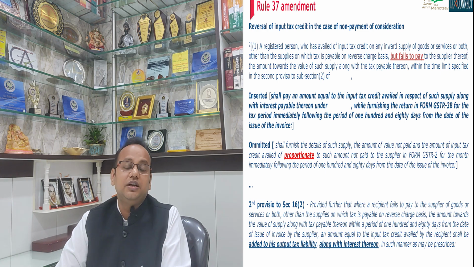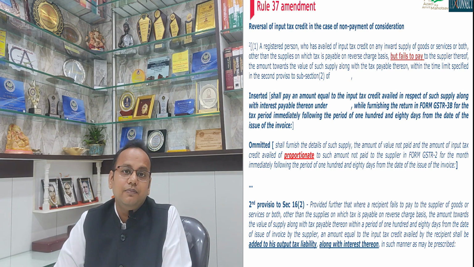Now they have removed the word proportionate from rule 37, and the payment of interest, whether at the rate of 18% or 24%, has been left wide open on the recipient.